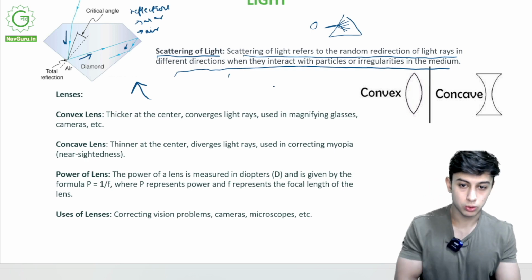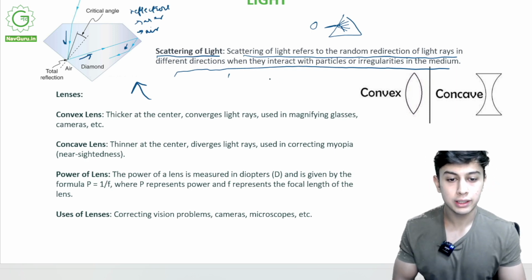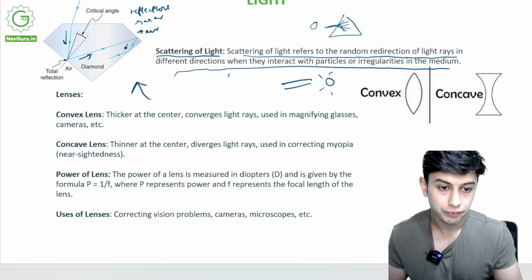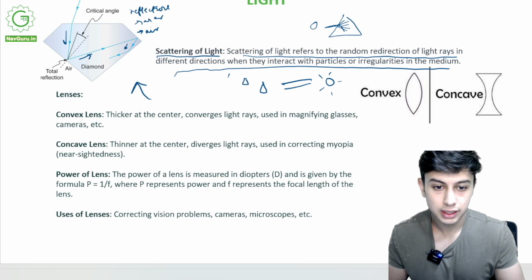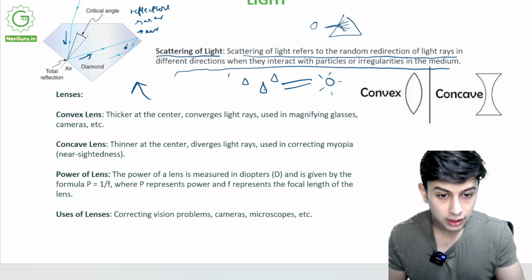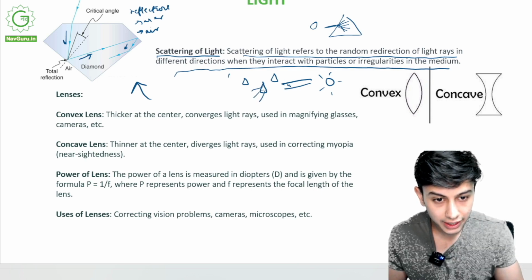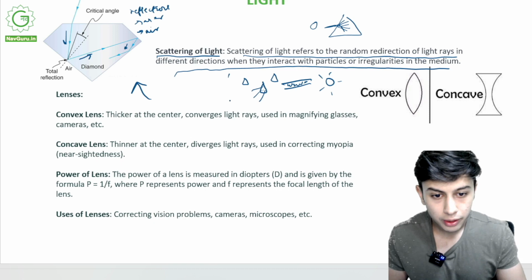Have you seen a rainbow? When sun rays coming from the sun go through the water droplets suspended inside the atmosphere, these droplets will disrupt this white light into different colors.